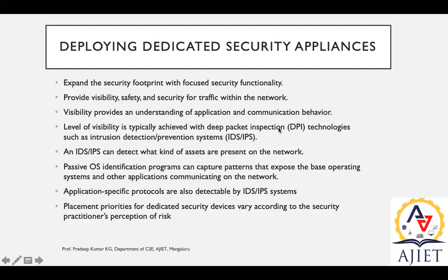for a security purpose. An IDS or IPS, intrusion detection and prevention, can detect what kind of assets are present on the network. This is another use. Using the same application, I can identify the assets. When I say assets here, as far as IoT is concerned, it is nothing but actuators, sensors and smart objects.